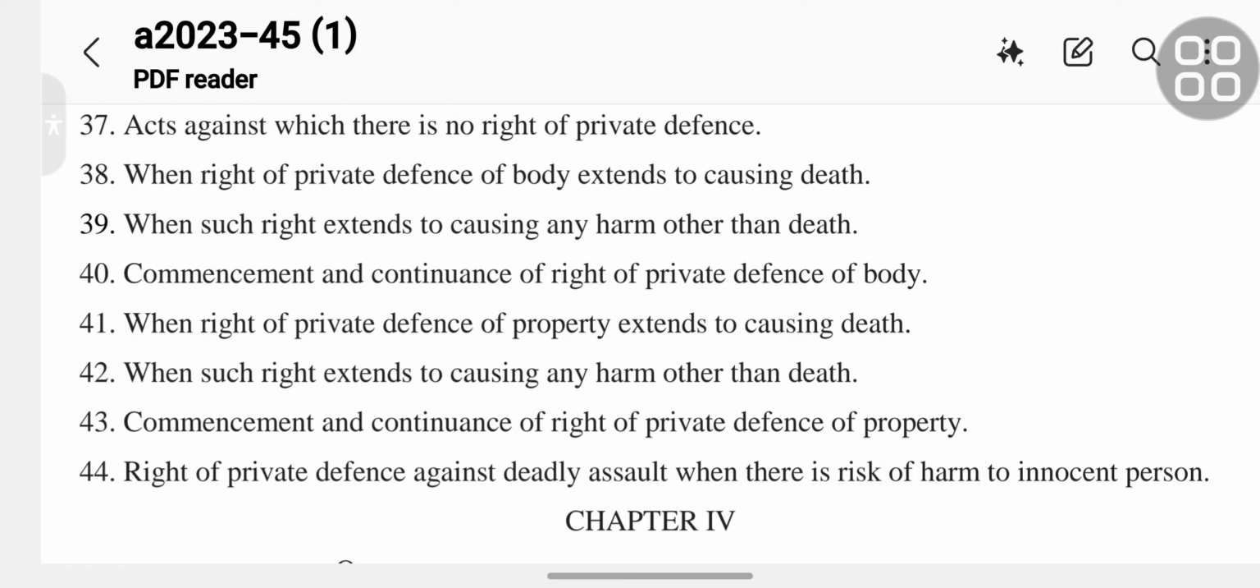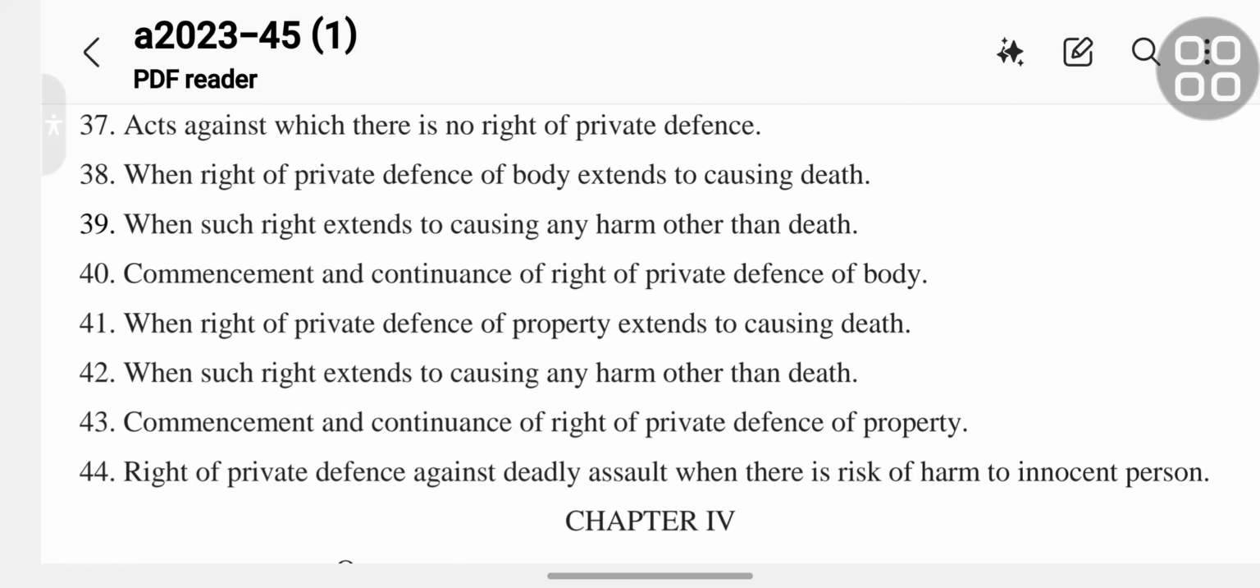Section 40, commencement and continuance of right of private defense of body. Section 41, when right of private defense of property extends to causing death.